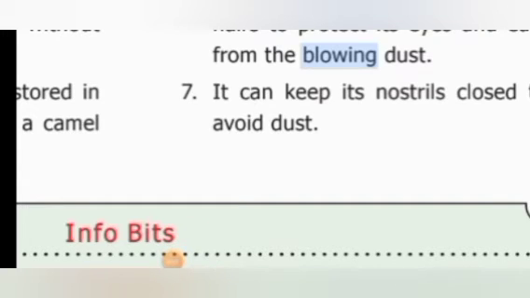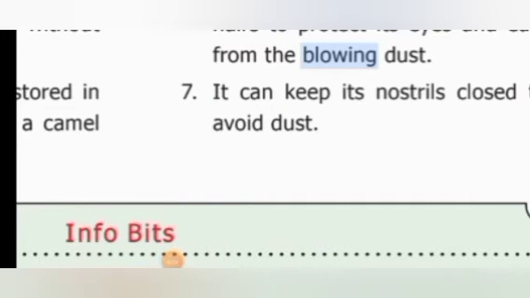And also, the camel keeps its nostrils closed to avoid dust. So, to avoid dust entering its nose, it keeps its nostrils closed. Okay. So, this is how the camel is adapted to survive in the desert.